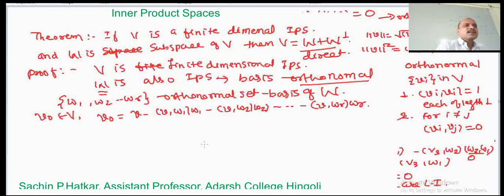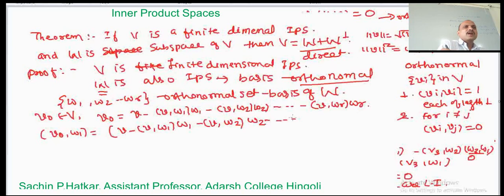Then let us take the inner product of this v0. We can see that (v0, w1) equals (v, w1) minus (v, w1)(w1, w1) minus (v, w2)(w2, w1) minus ... minus (v, wr)(wr, w1).